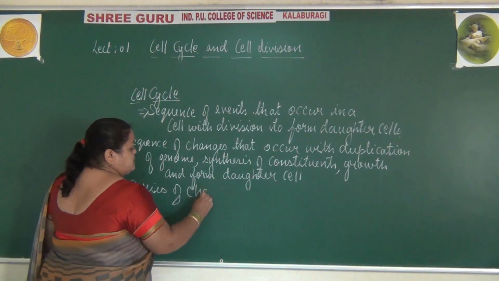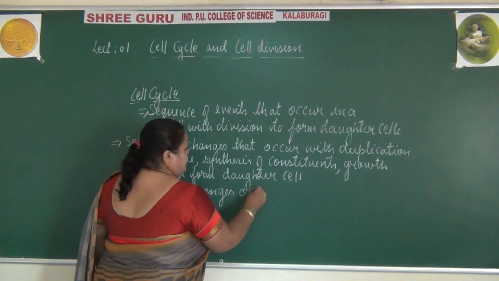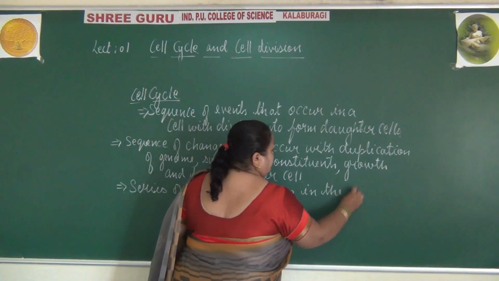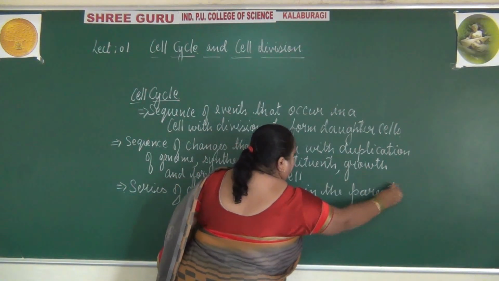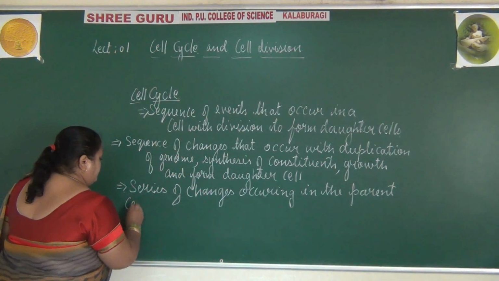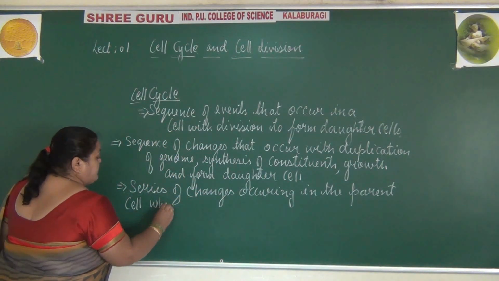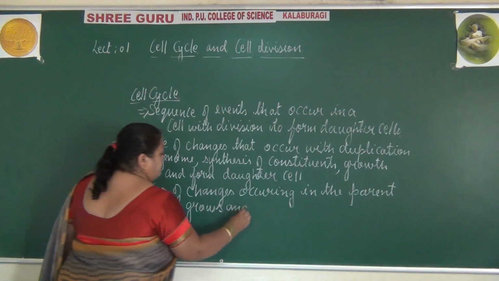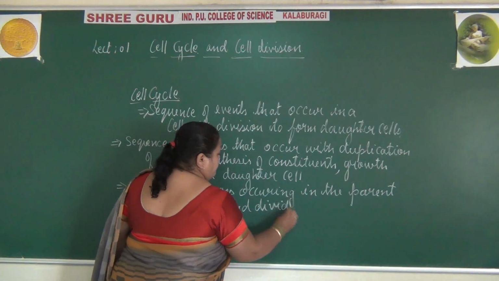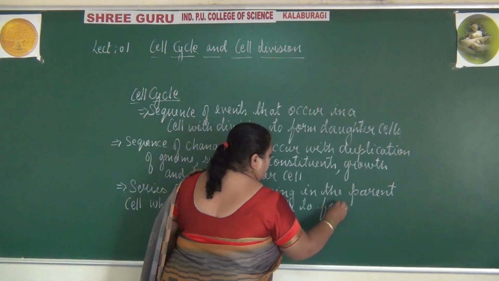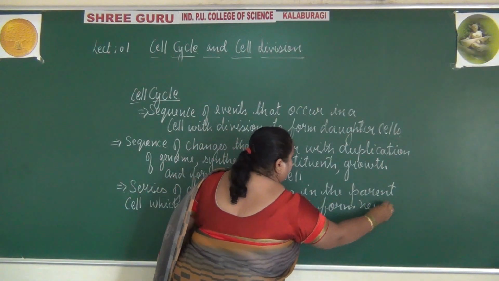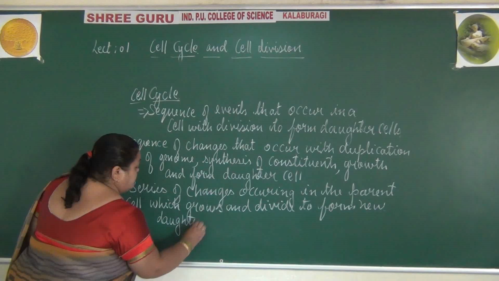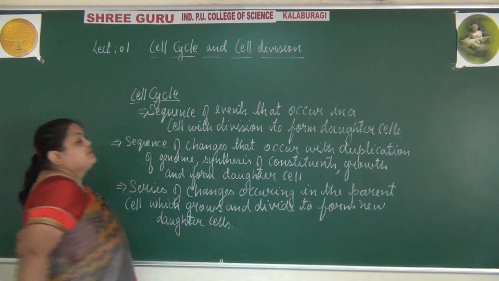So you can go with this definition also, or you can go as a series of changes occurring in the parent cell which grows and divides to form new daughter cells.